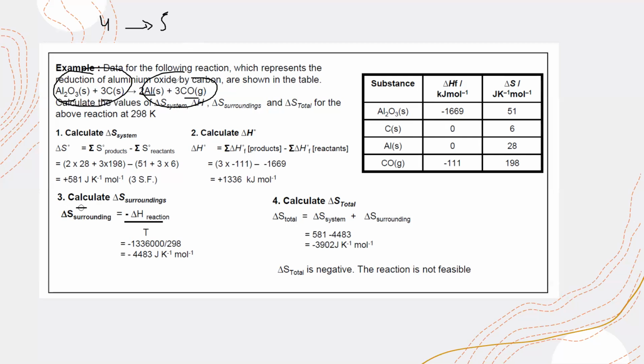So according to qualitative analysis, the total entropy should be positive. But it is not necessary. You have to work out beyond the qualitative analysis. Sometimes it is true, sometimes it is not, according to the practical values. So how do we calculate the total entropy?